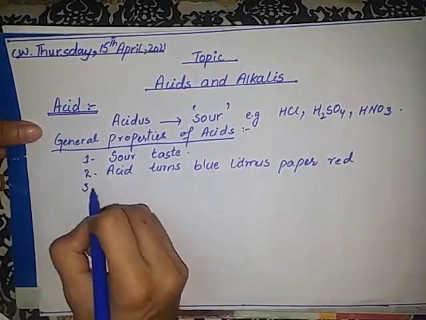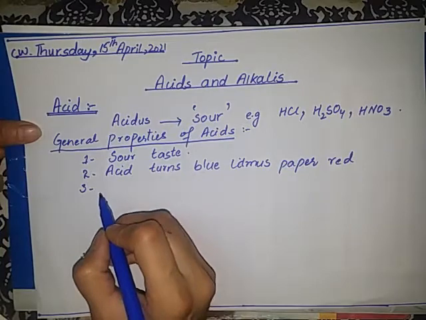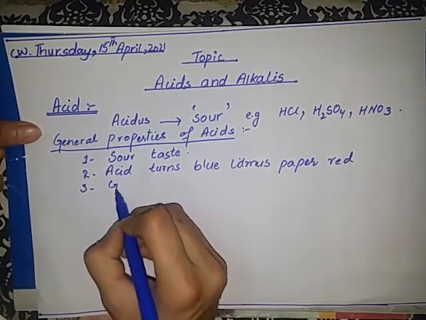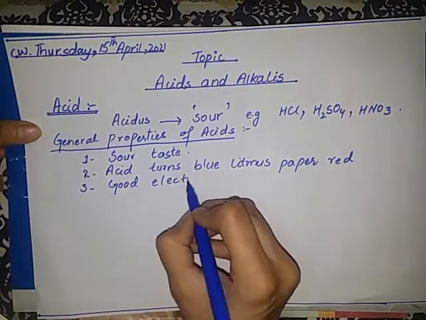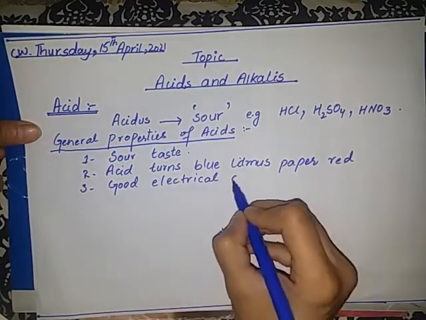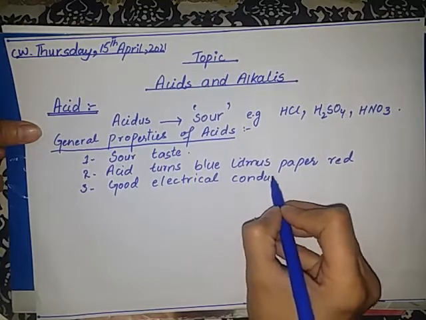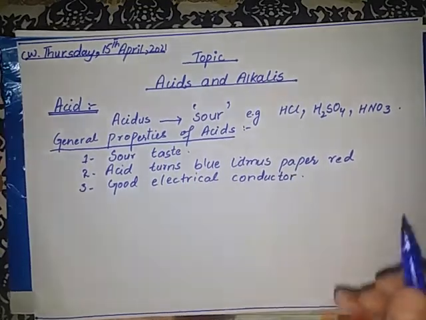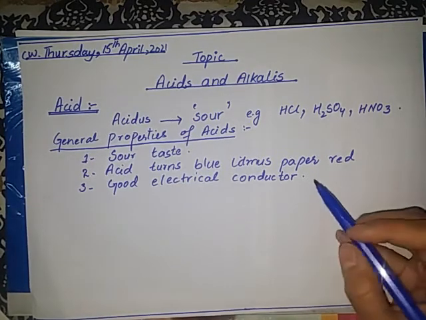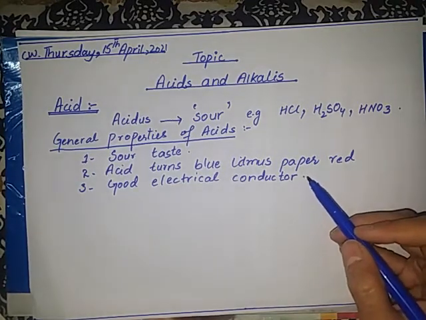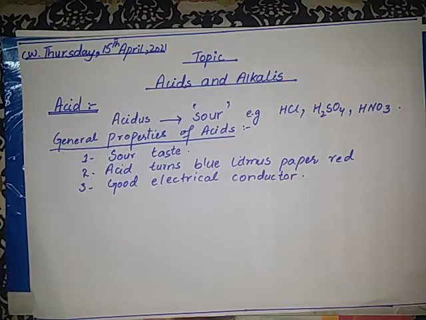Another property of acid is that aqueous solutions of acids are good electrical conductors. This is the reason why sulfuric acid is used in car batteries to produce energy to start the car.